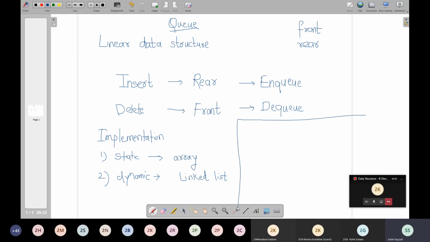Now we had two phenomena, if you remember, stack overflow and stack underflow. Those two phenomena will also be there in your queue. So there is something called queue overflow and queue underflow. What was stack overflow? Stack overflow was a situation in which the stack was full and the user was doing push. So what will be queue overflow? The queue is full and the user is trying to do enqueue.